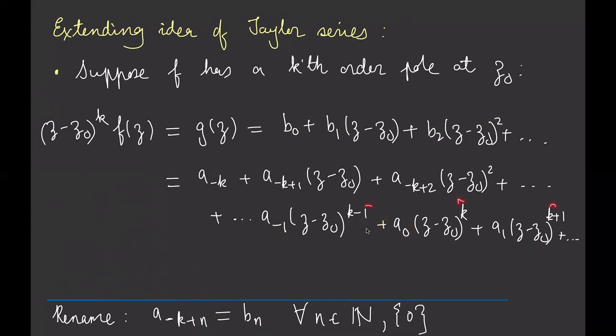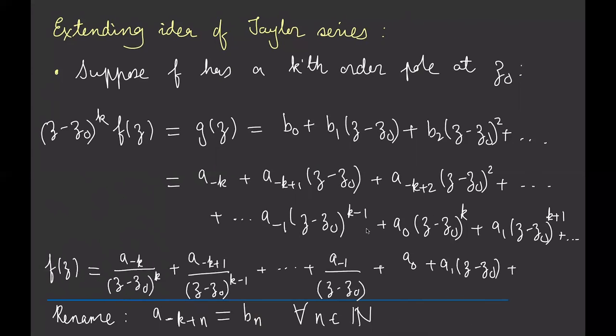So these powers keep increasing. Okay, so now what do I want to do? I want to find f of z. I want to get a series type expansion for f of z. So all I have to do is divide by z minus z0 to the k. So I go ahead and do this division.